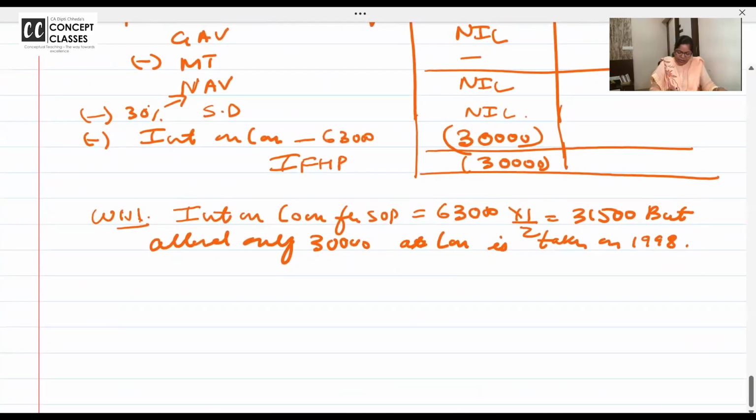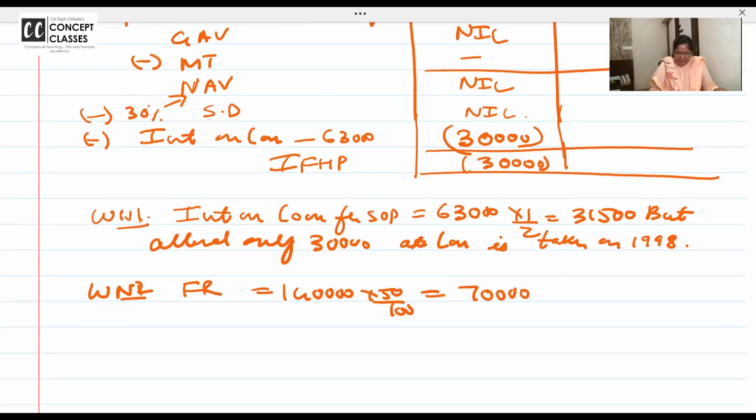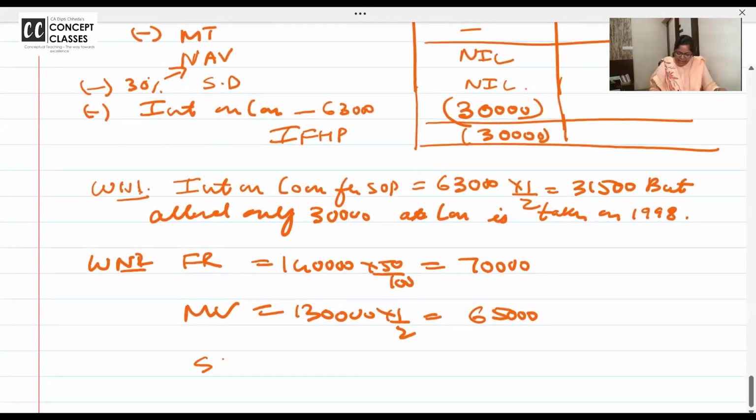There you have to do 50%. So we can do it down here. Working note 2. Fair rent. 140 ka 50% of half, 70,000. Municipal value. 130 ka 50% or half, 65,000. Standard rent, 125.